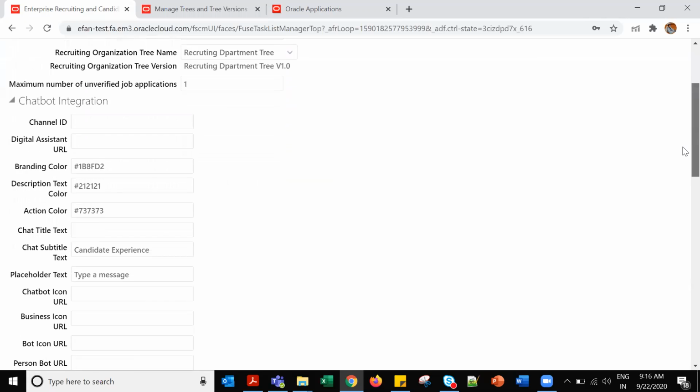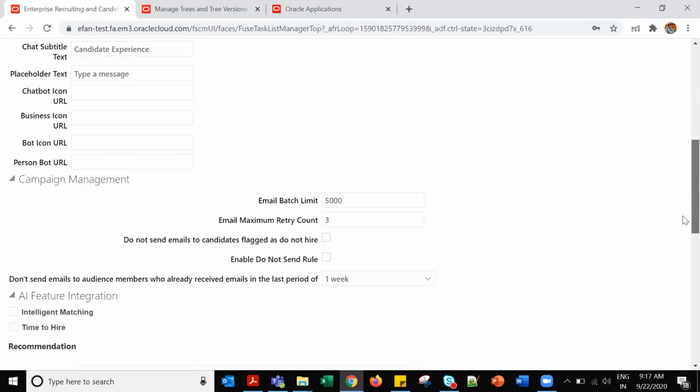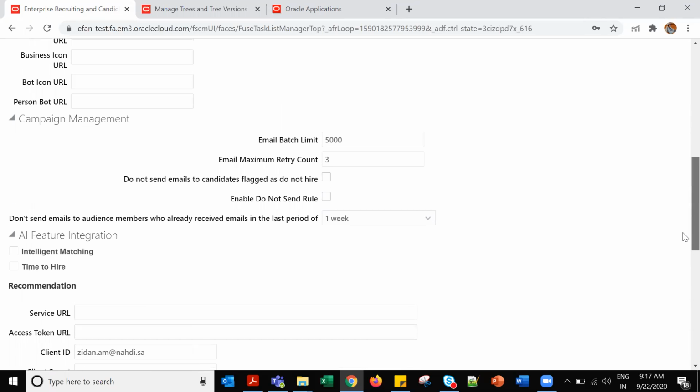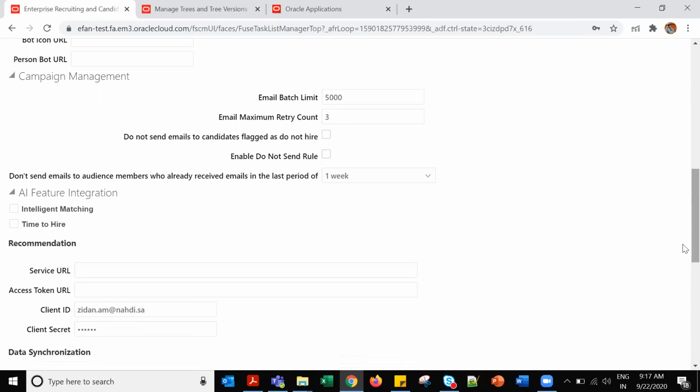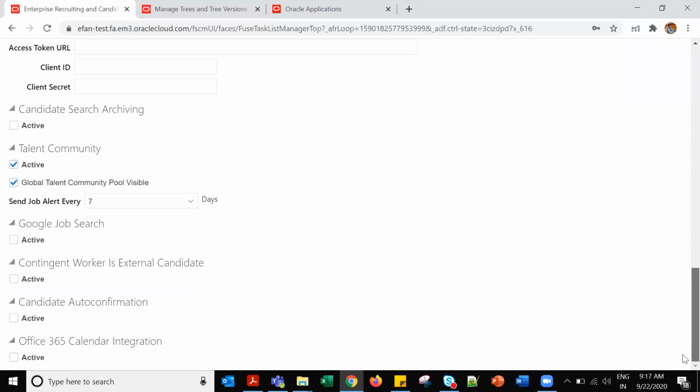Enterprise recruiting and candidate experience. So this is the chatbot integration. Where you are doing the chatbot, branding, color, description, subtitle text, all this information we can capture here. Email page limit. Email maximum retry 3 times it will try. Don't send email to audience who already received in the last 1 week. Do not send email to those flagged as do not hire. Enable do not send rule. Recommendations, service URL token, active global, changeable every 7 days.